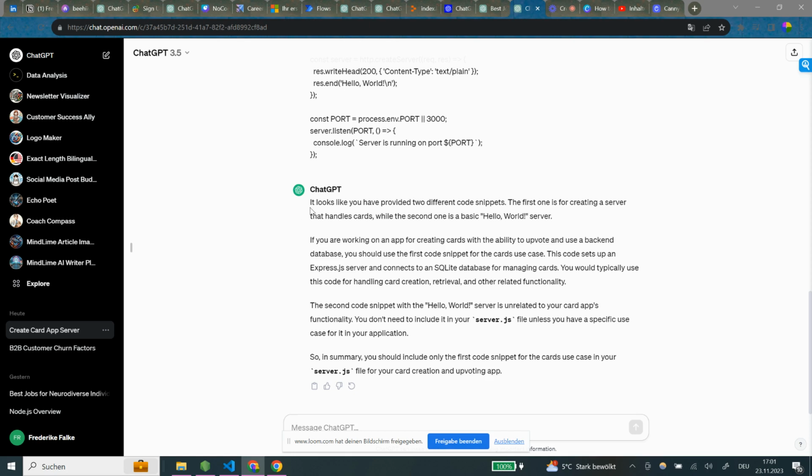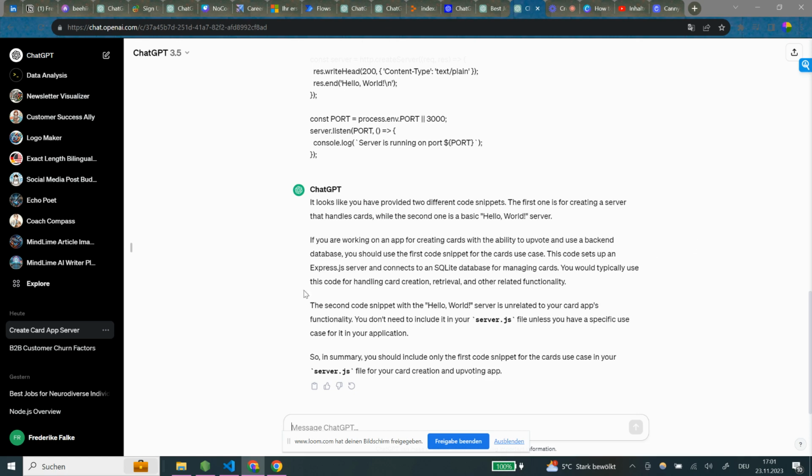So it says, okay, it looks like you have provided two different code snippets. The first one is for creating a server that handles cards, while the second one is a basic Hello World server. If you're working on an app for creating cards with the ability to upvote and use a backend, you should use the first code snippet for the cards use case.